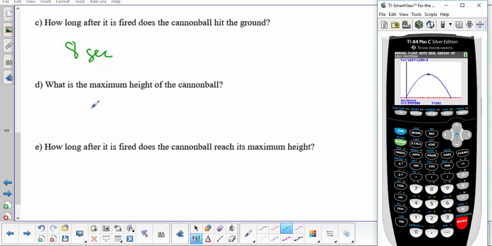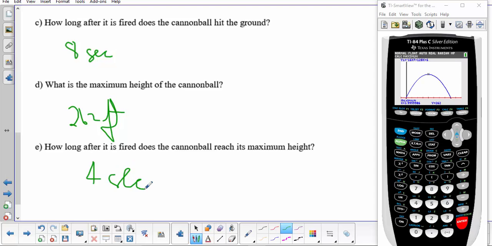So now we can actually answer both questions at once. What is the maximum height? 262 feet. And how long after it is fired does the cannonball reach its maximum height? Well, that is our 4 seconds.